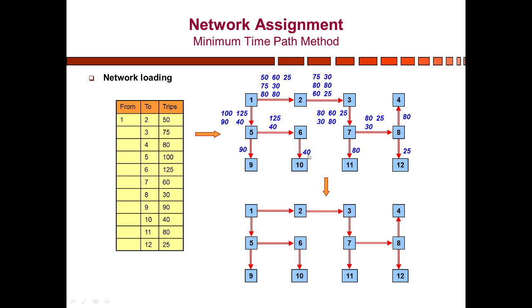So in this method we have assigned all the trips to the links connecting the nodes, and the final network diagram will consist of the summation of all these values. For example, if a link has more than one value, we have to add up these values, and all those links which have only one value, that value will remain the same. So the final network diagram consists of all these values. We have added the values that were more than one, and the single values have been retained as usual.